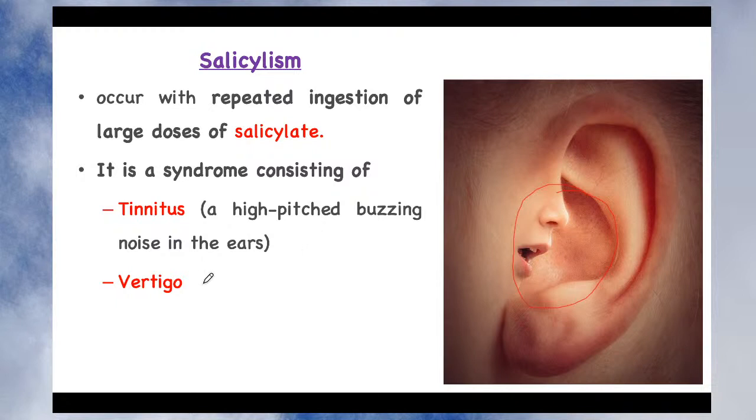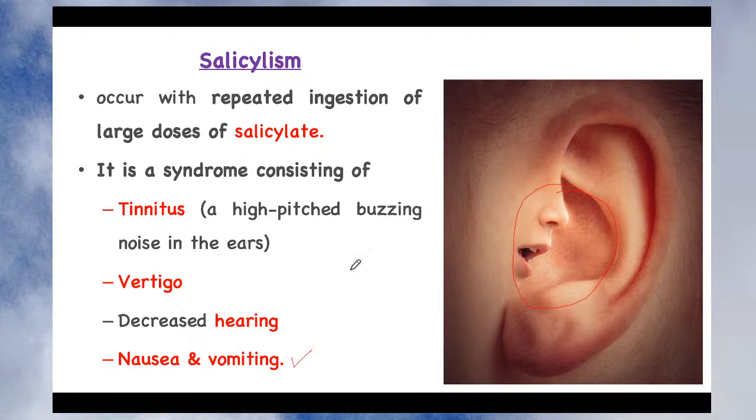The patient sometimes suffers from vertigo, decrease in hearing, and lastly the patient also shows the symptoms of nausea and vomiting. So a high dose of aspirin increases the level of salicylate, and it produces a group of symptoms like tinnitus, vertigo, decrease in hearing, nausea and vomiting. These symptoms are called salicylism. Collectively they are called salicylism because the reason behind these symptoms is an excessive level of salicylate in your plasma or blood circulation. So this is one of the problems.